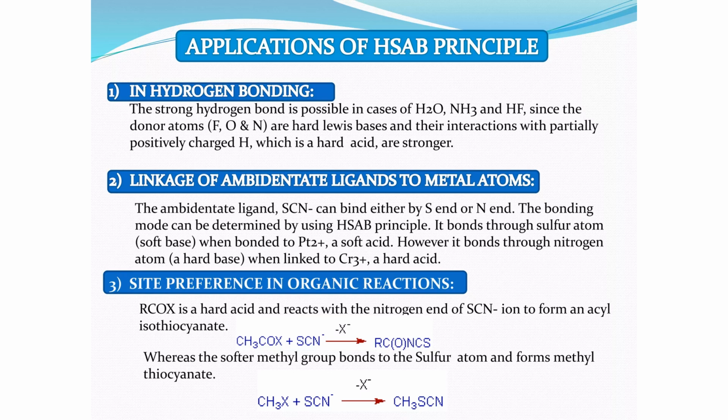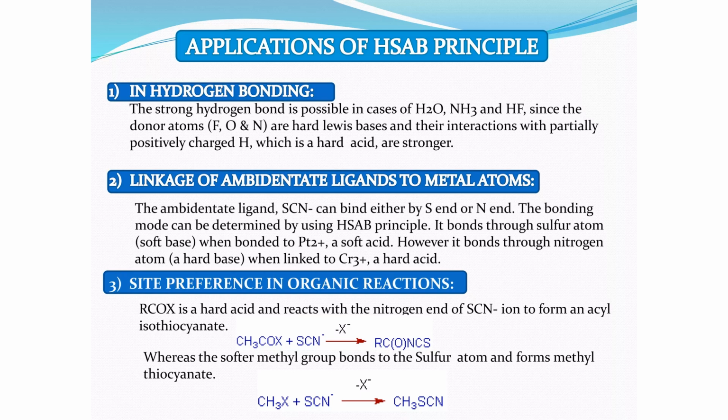These are the first members of their series. Fluorine is the first member of group 7, and it has 3 lone pairs. Oxygen is a member of group 6, and it has 2 lone pairs, while nitrogen is a member of group 5 and has 1 lone pair. So all of these are the smallest atoms of their groups. So all of them are hard.